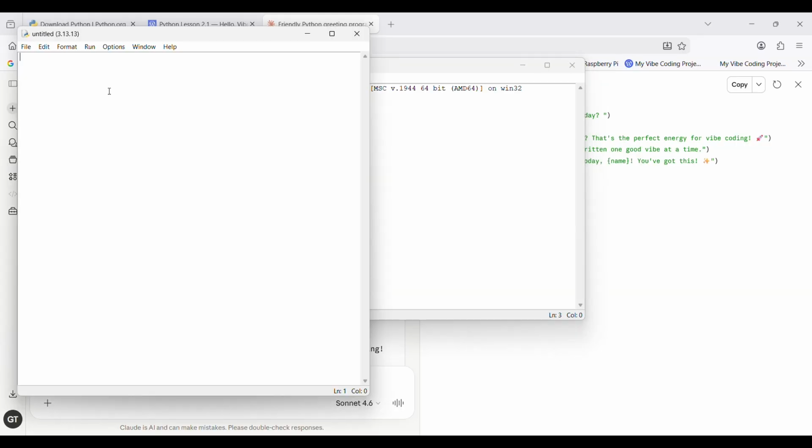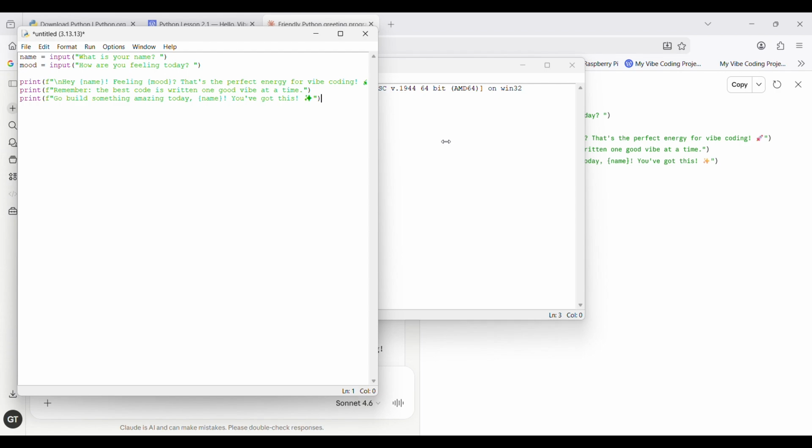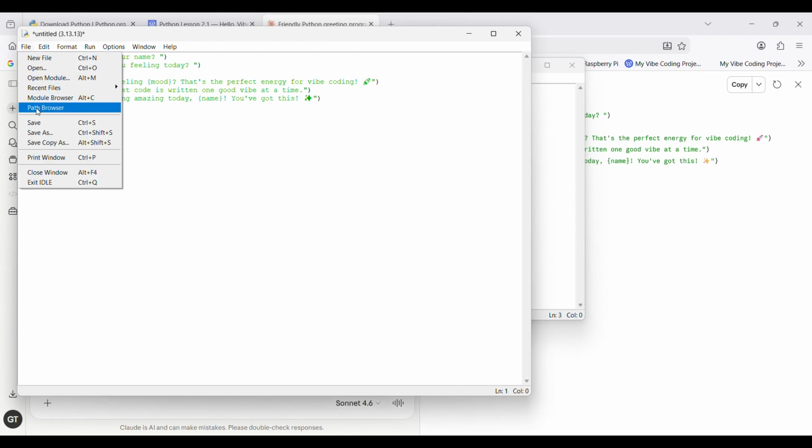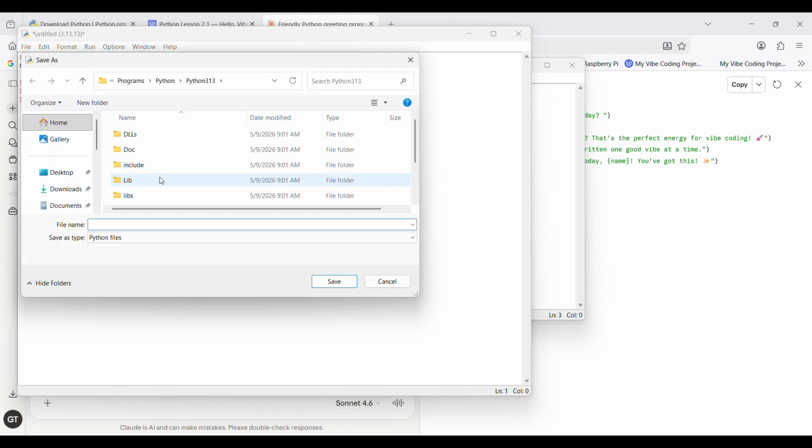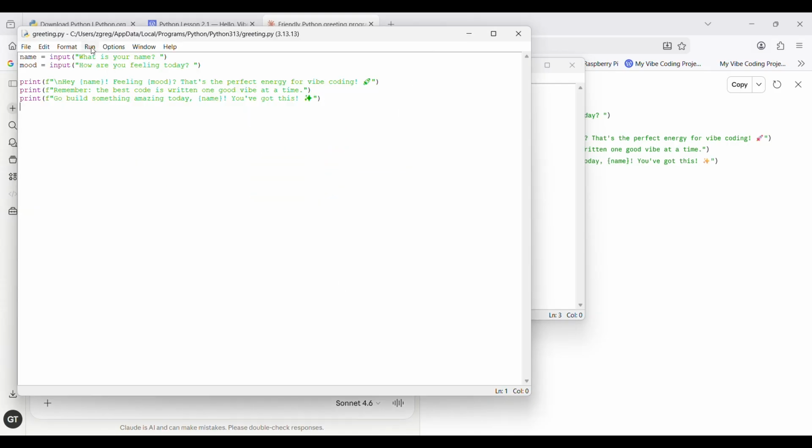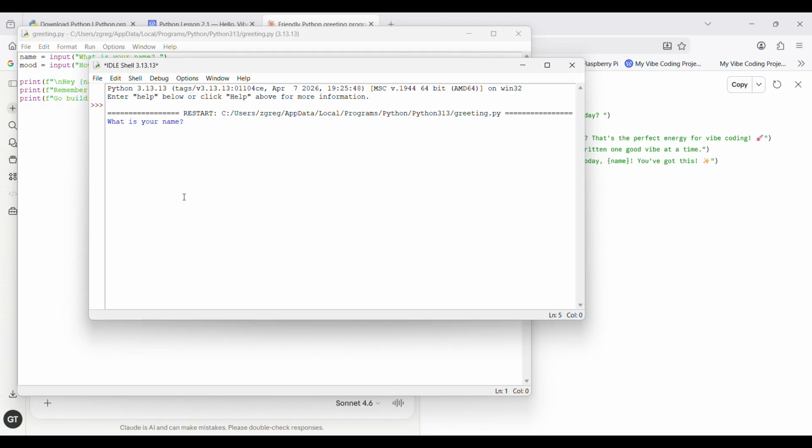Step 3, run the code. I'm going to IDLE now, File, New File. A blank editor window opens, Ctrl+V to paste the code in. File, Save As, name it greeting.py. Save it somewhere easy to find. Now press F5 to run it.